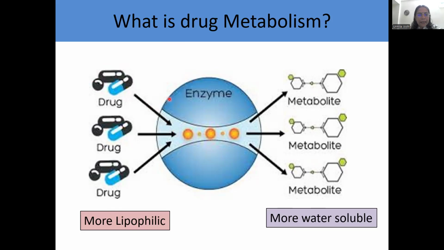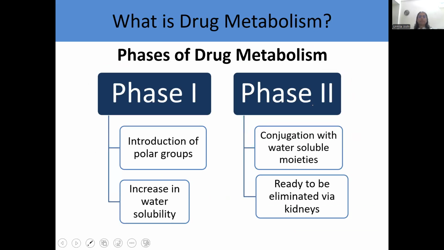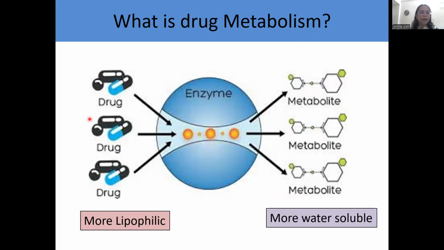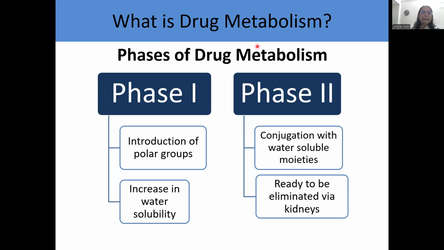The various enzymes act on these drugs and convert to some more water-soluble substance. The reason for converting to more water-soluble substance is enabling excretion via kidneys. This metabolism, this entire process of converting a drug to some other compound which is more water soluble is known as drug metabolism. And this drug metabolism occurs in phases.